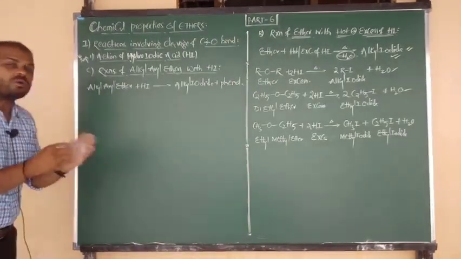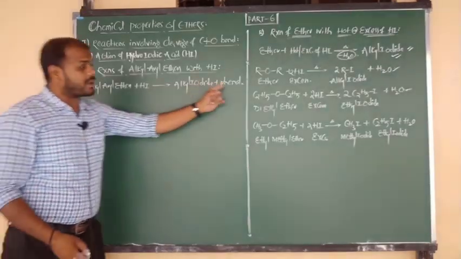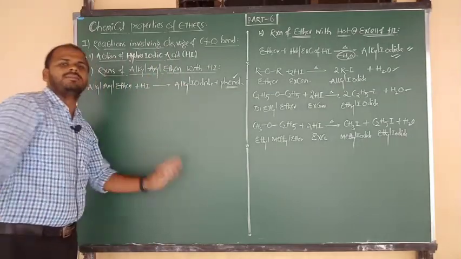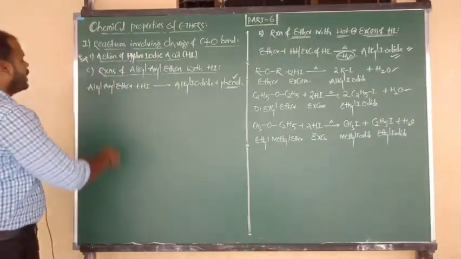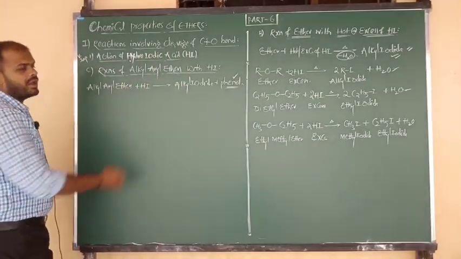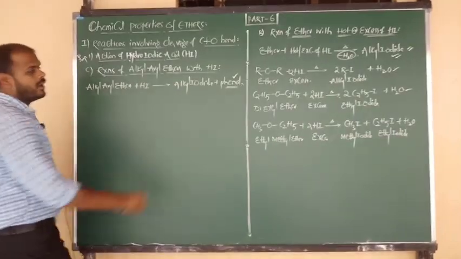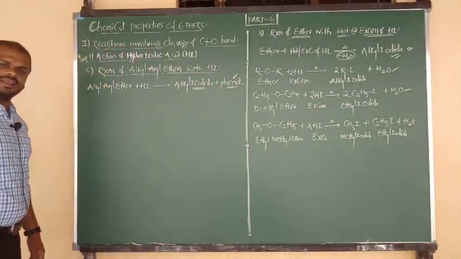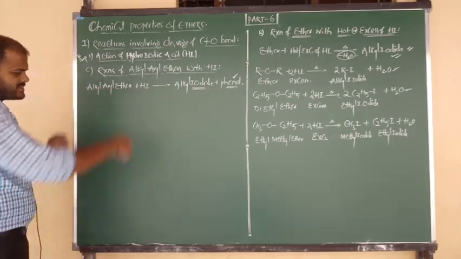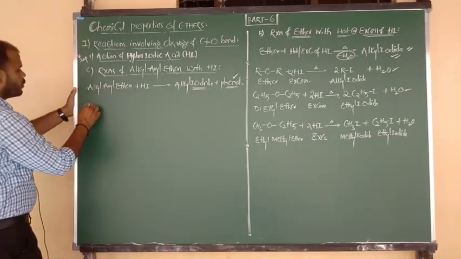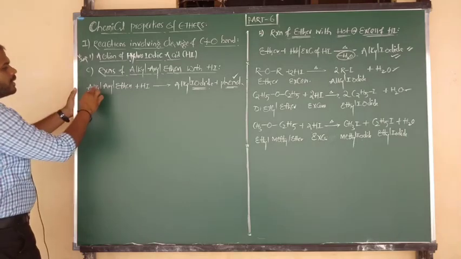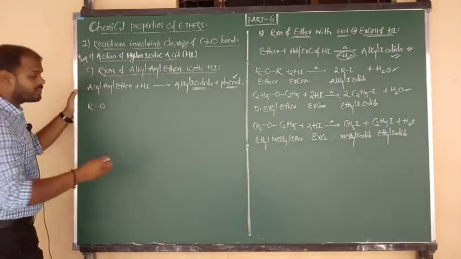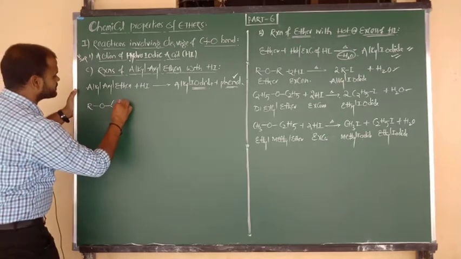Understood? So how to write the statement? These two products must always be fixed, and phenol is guaranteed in all aryl ethers. Alkyl aryl ethers on reaction with hydrogen iodide give phenol and alkyl iodides. Now let me give you the reaction. The alkyl group is R, the ether is O, and the other group is aryl, that is, benzene.